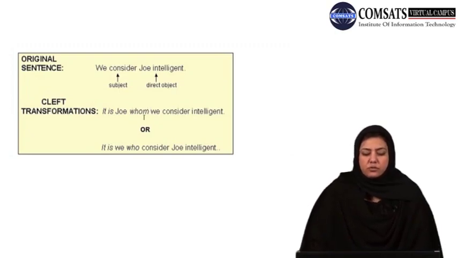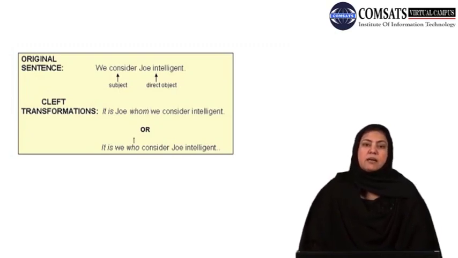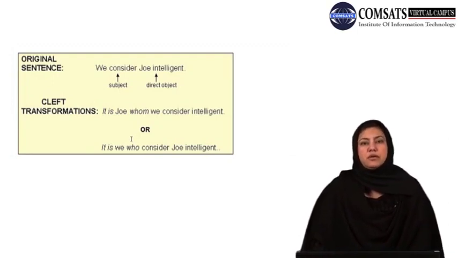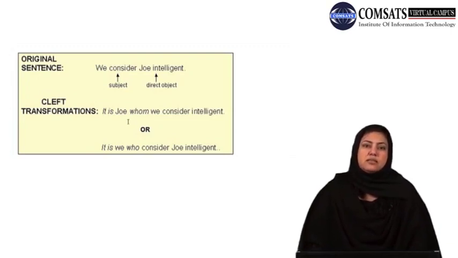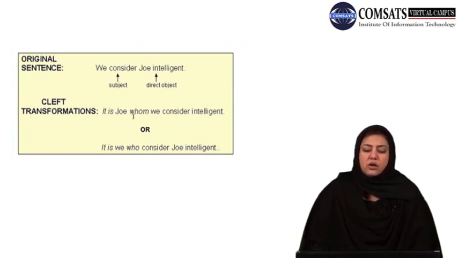Please notice the use of whom and the use of who in comparison to the previous two examples where we used that for the emphasis on subject or for the emphasis on object. In both the cases, when the example of the dog and the bone was given in that sentence construction, actually that was used. Now here whom is used. So in this case, it is Joe whom we consider intelligent. So when Joe comes at the beginning, you use whom for that.